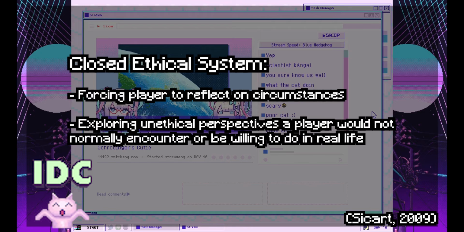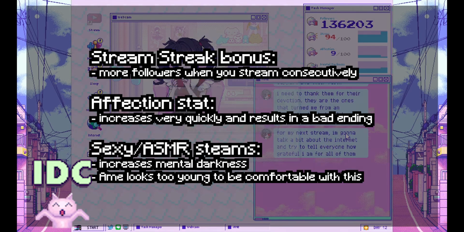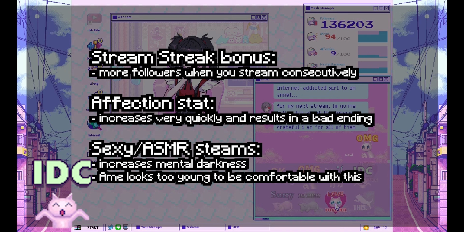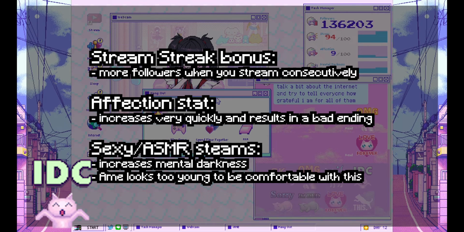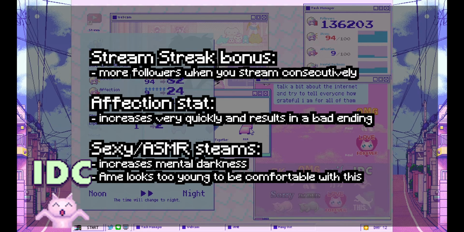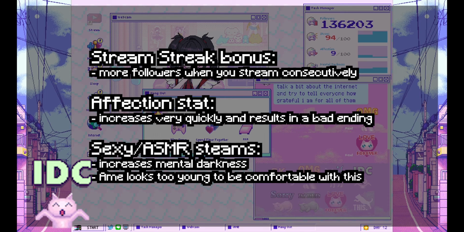This becomes apparent through a close reading of the other aspects of the game's mechanics. The game is structured such that bars for stress and mental darkness are almost always high if you are pushing for more followers and following a more consistent streaming schedule, because of how the streak bonus works. On the other hand, it's also very easy to max out the affection stat, which would result in an overly attached girlfriend type of ending, indicating that she has a toxic over-reliance on P-chan.